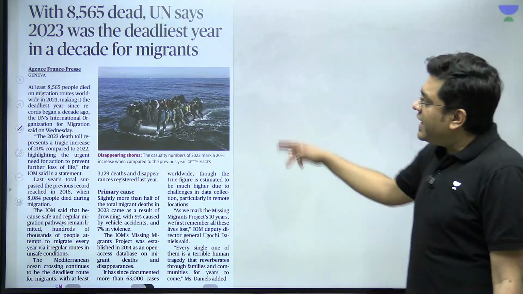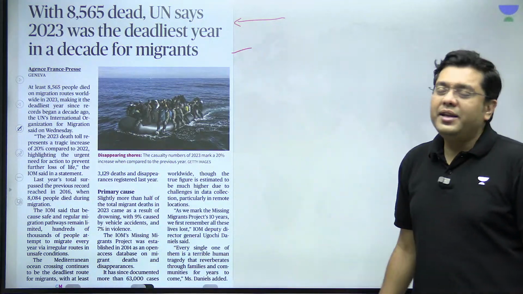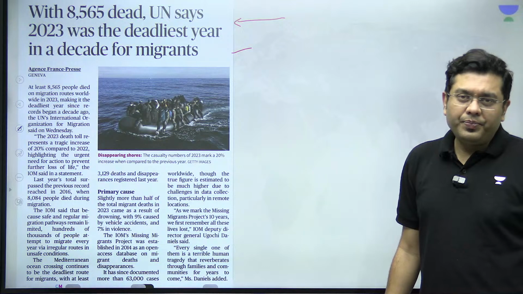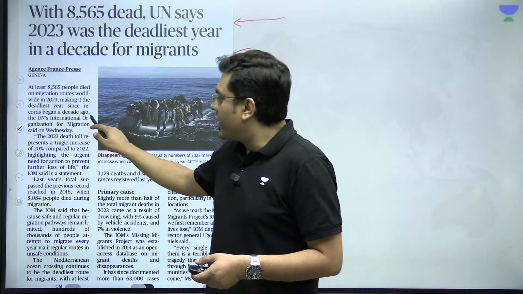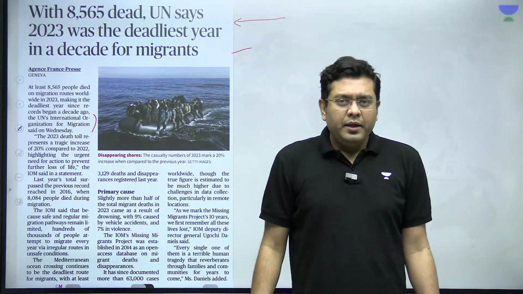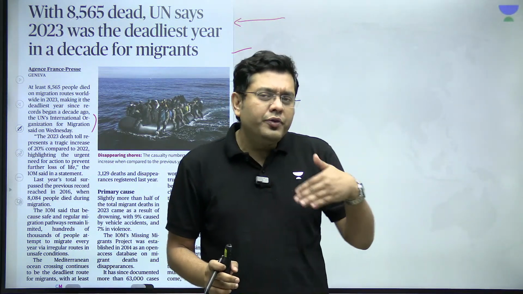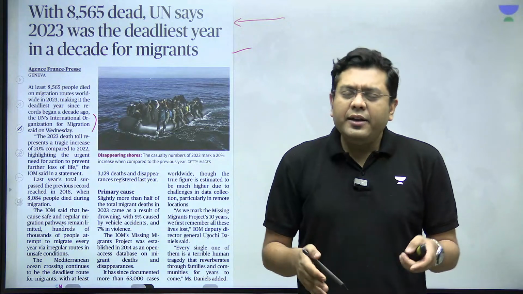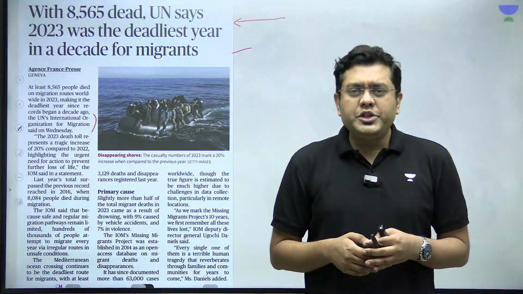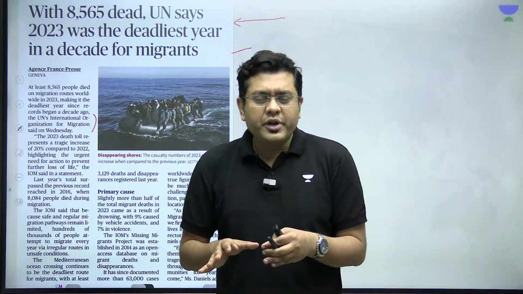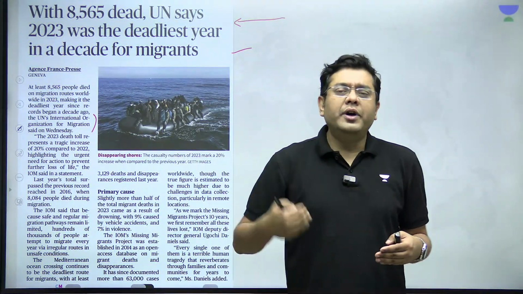Then, with 8,565 deaths, UN says 2023 was the deadliest year in a decade for migrants. Now, this report has been made by the International Organization for Migration, which monitors the migrants moving from one area to another. And the observation has been that because the regular routes for movement of people from one region to another have been blockaded, there have been restrictions.